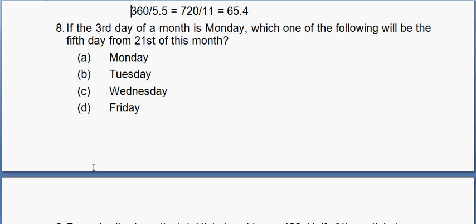If the third day of a month is Monday, which of the following is the fifth day? So the fifth day would be the 26th of this month, right? Third day is Monday, 10th day would be Monday, then 17th would be Monday, and 24th would be Monday. If 24th is Monday, 25th is Tuesday, and 26th is Wednesday. So this was a calendar question. There are many more calendar questions which have been asked in CSAT and other exams which are tougher than this one, but yes, you can expect this easy question as well, and there could be tougher questions as well.